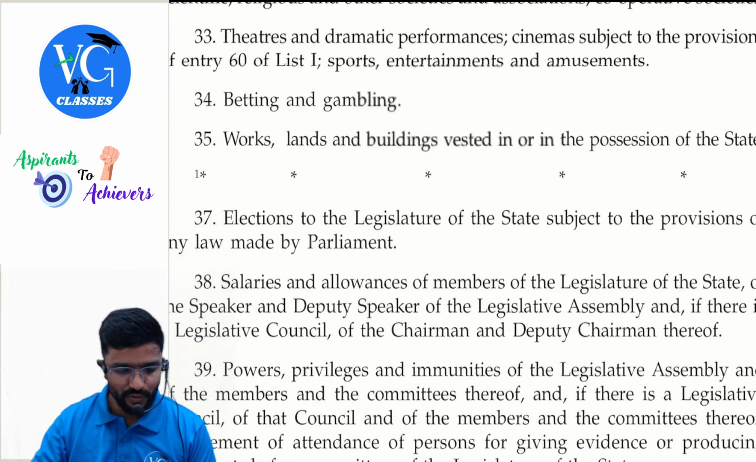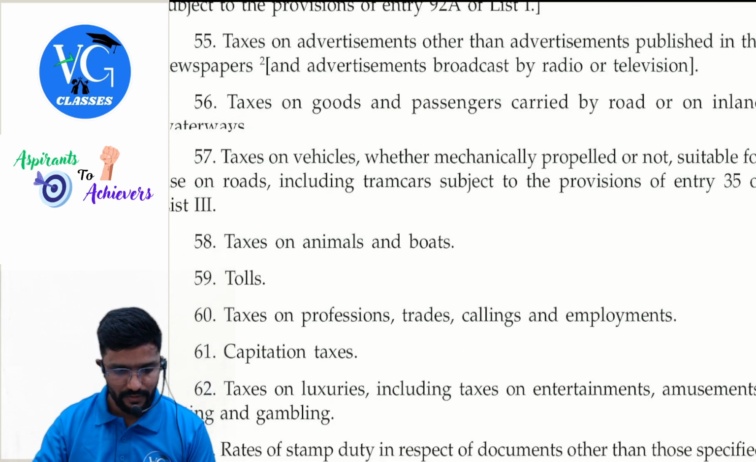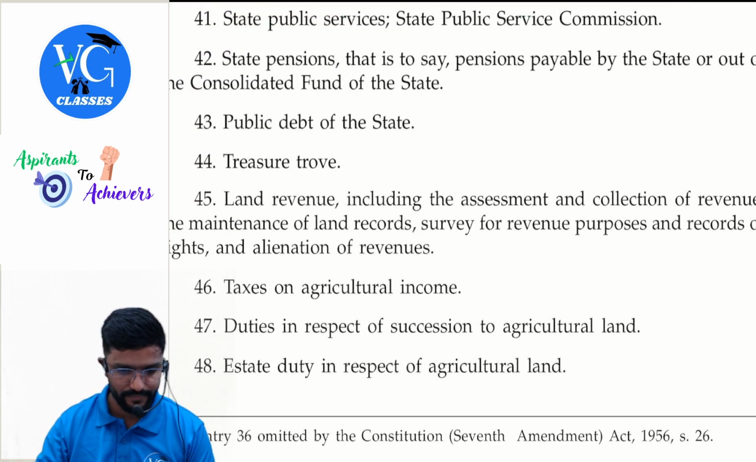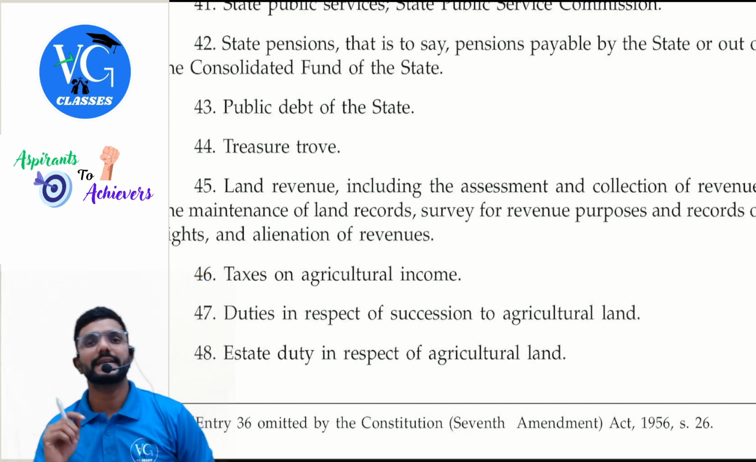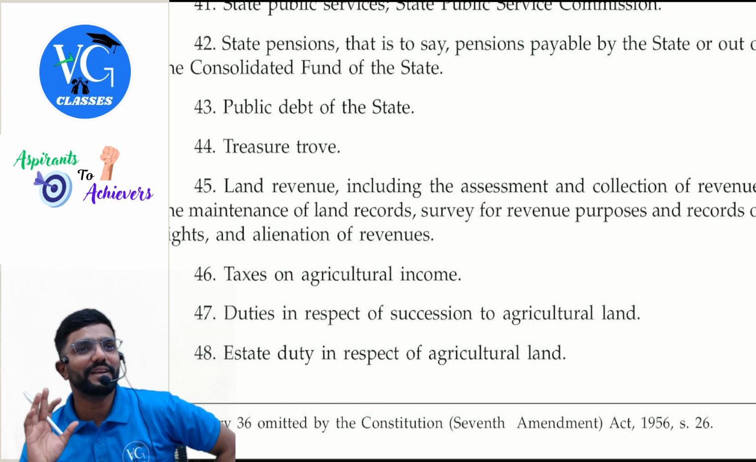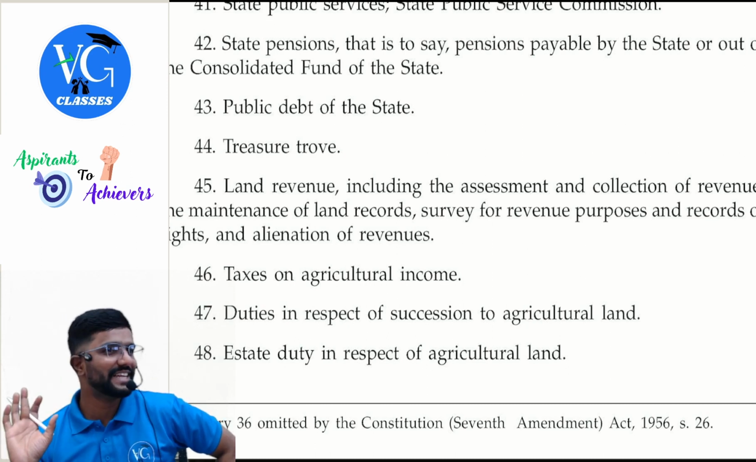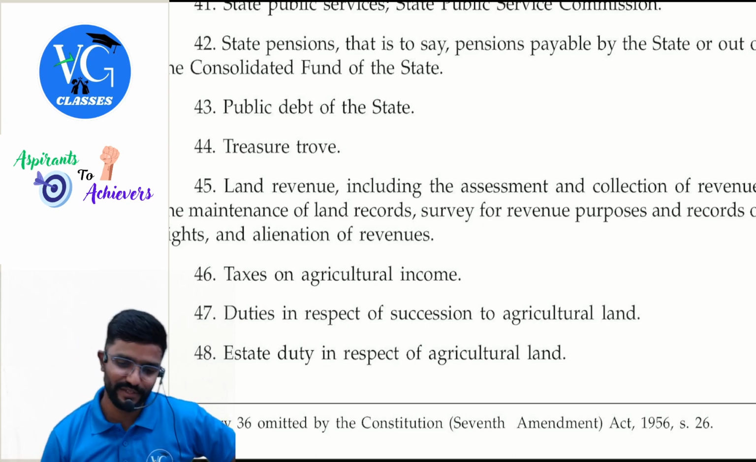If you want, you can just go through this list and all, guys. It is available on Google also. You can check it. Yeah, 46th item you can see. Taxes on agriculture income. Sir, has any government made it taxable? No. As I told you, no state has made agriculture income taxable.